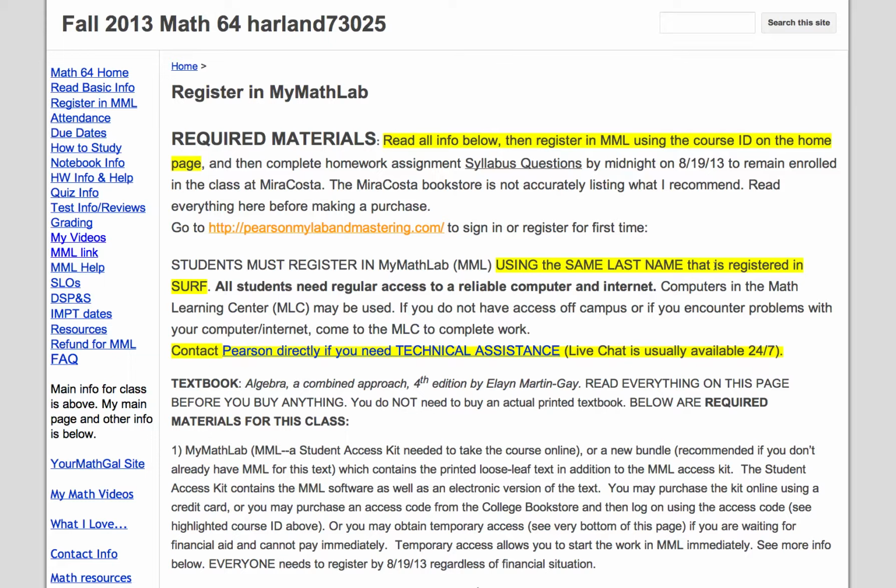All right, so first of all, I've got 3 sections of this class. I have my phone number here, 760-757-2121, extension 6387. I'm rarely in my office because it's at Oceanside and I teach at San Elijo and off campus most of the time. So you'll usually get my voicemail. My email is jharland@miracosta.edu, and my office hours are at San Elijo Monday, Wednesday in classroom 304 from 2:20 to 2:50 p.m. and then online for the next half hour.